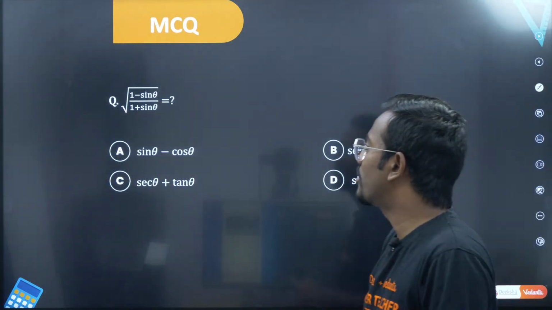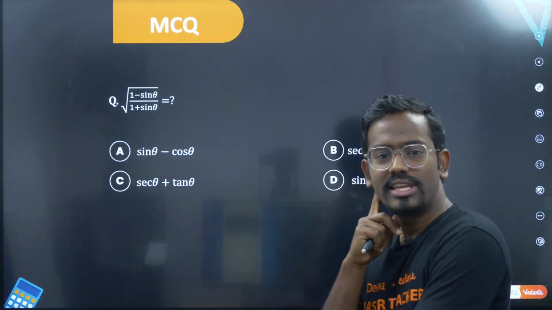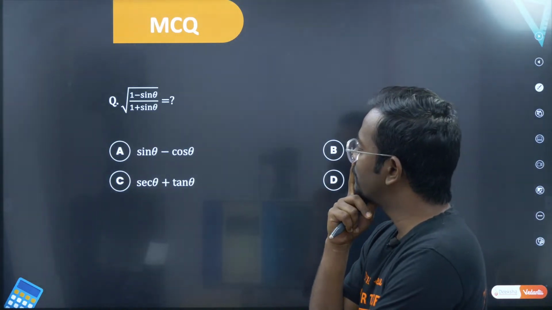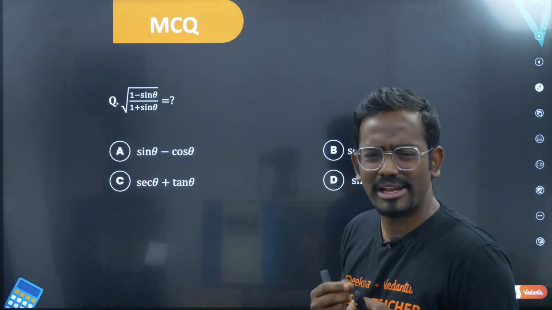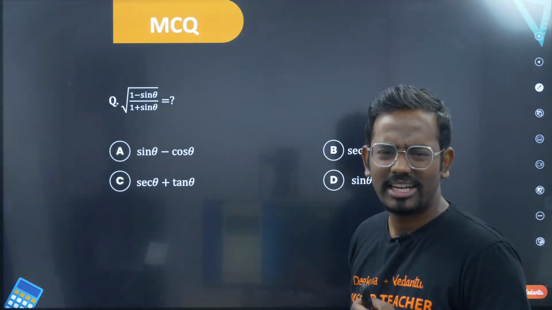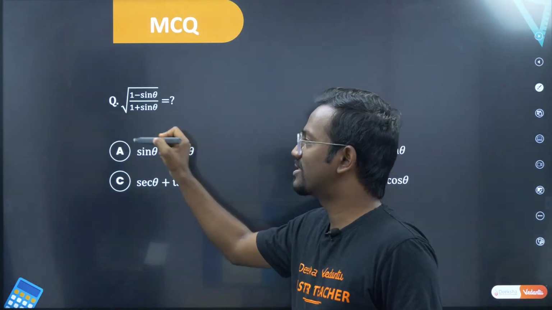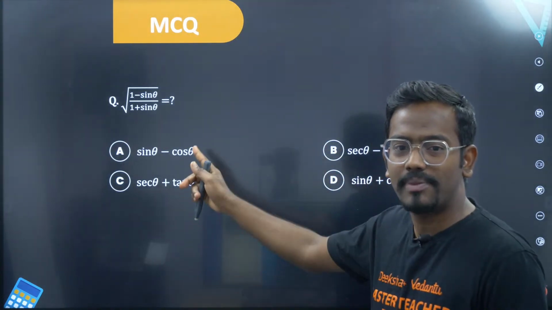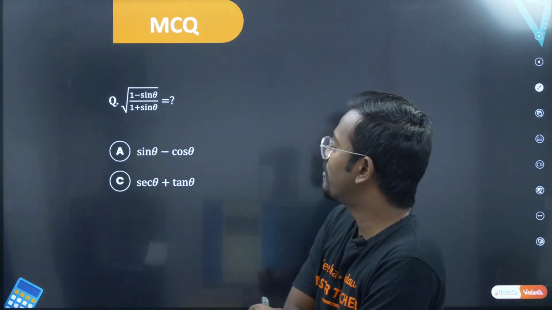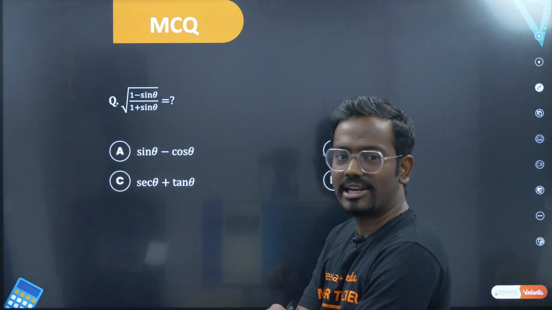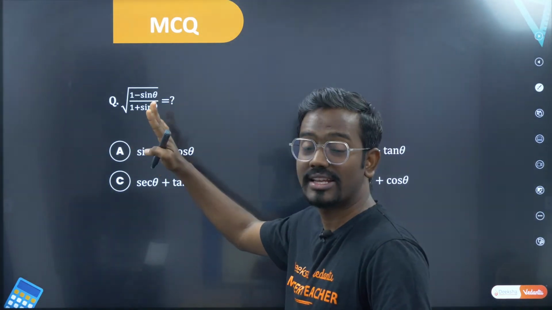Okay, so try to observe this. Sir, you have square root of 1 minus sin theta by 1 plus sin theta. See, if your denominator is in terms of addition, 1 plus sin theta, this summing is troubling us. So let's try to eliminate this, or let's try to make this a single entity. How can you do it? Anyone, can you tell me an approach to solve this question? Okay, you have square root of 1 minus sin theta divided by 1 plus sin theta. So my job is to remove or make this 1 plus sin theta a single entity.